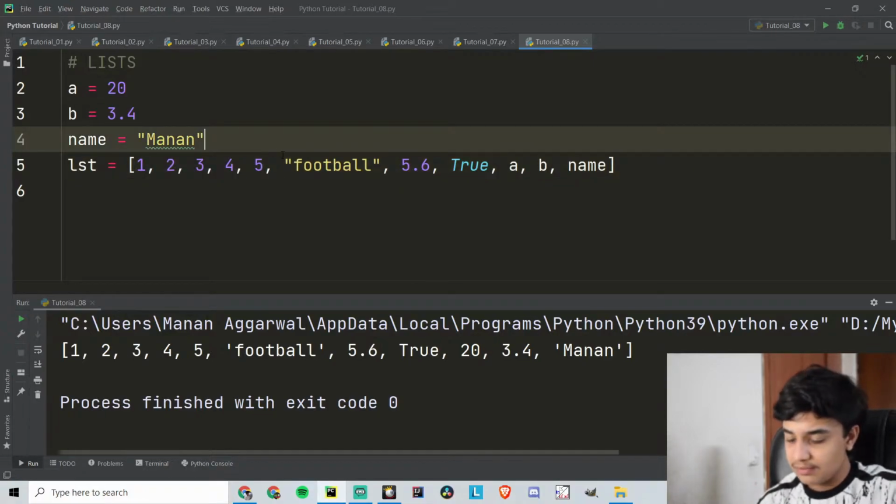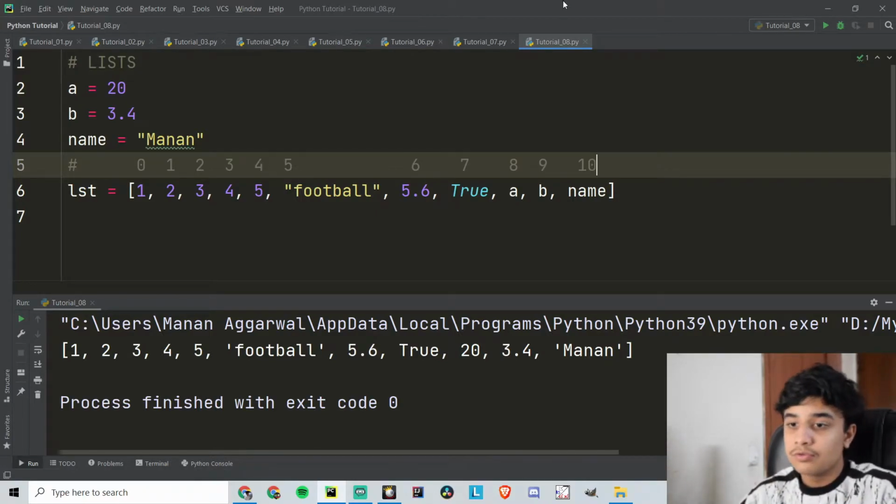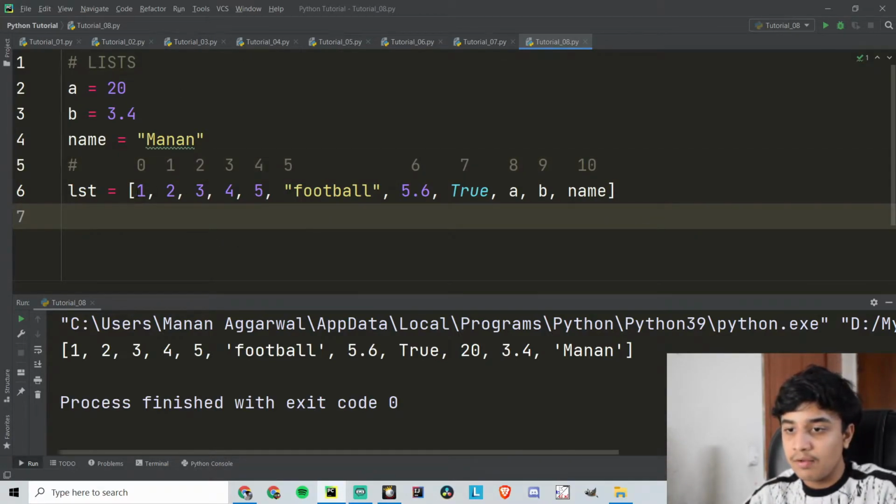So in that case, what I want to tell you is that the first element index value is 0, and then it is 1, and then it is 2, and then 3, and then 4, and then 5, then it's gonna be 6, then 7, 8, 9, and then it will be 10.